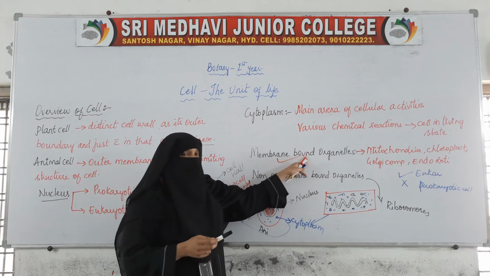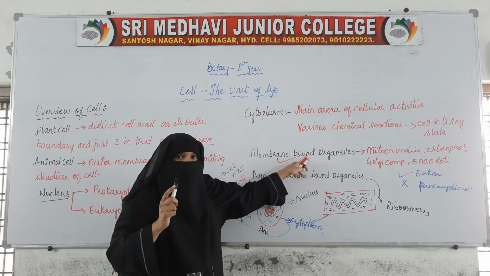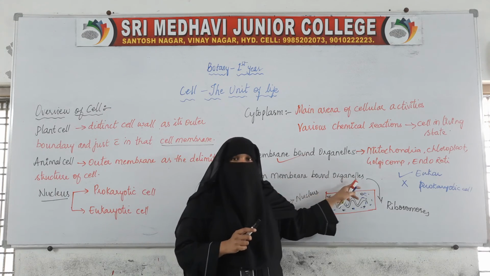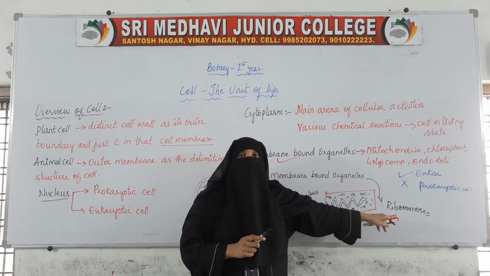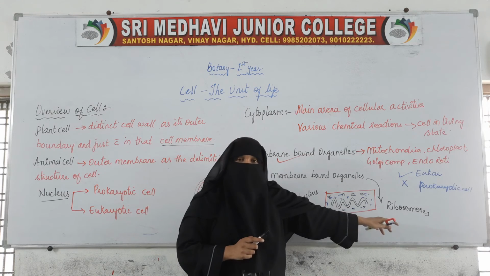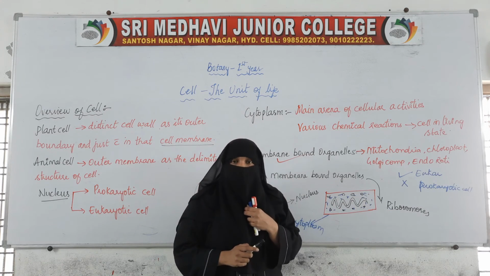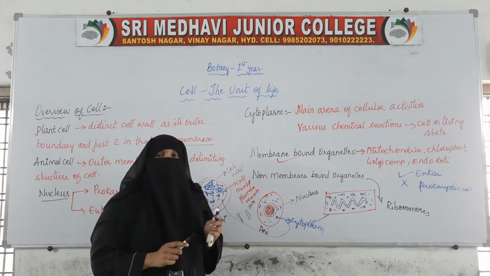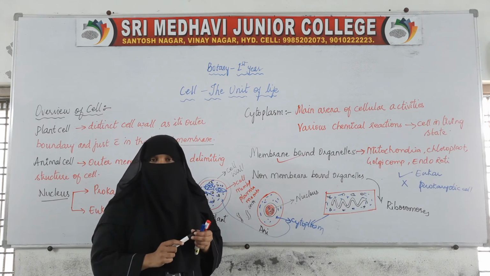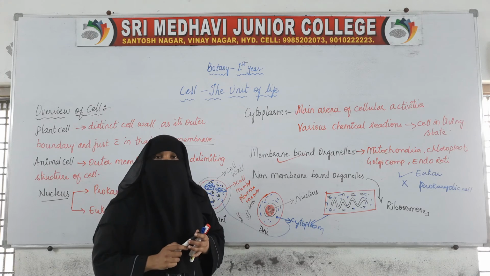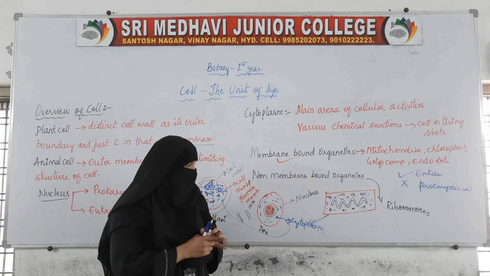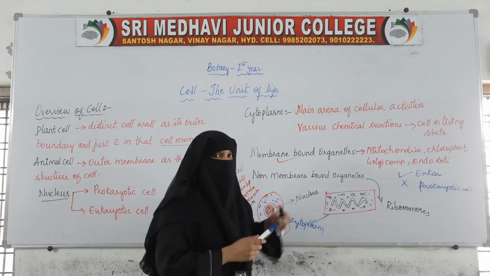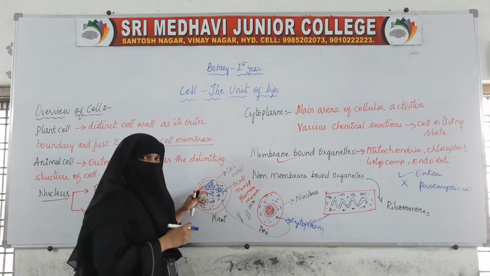Whereas membrane bound organelles are present only in the eukaryotic cell. Ribosome is one non-membrane organelle which is seen both in prokaryotic cell as well as eukaryotic cell.